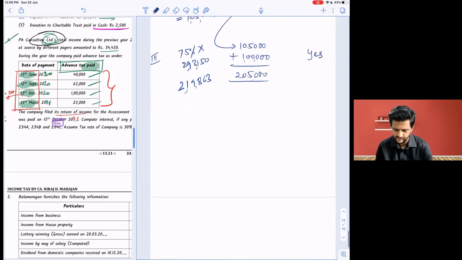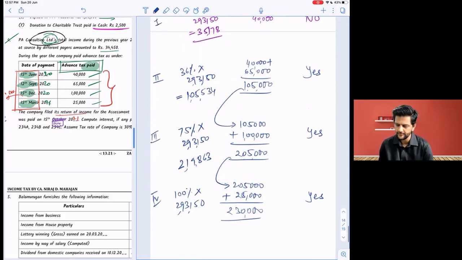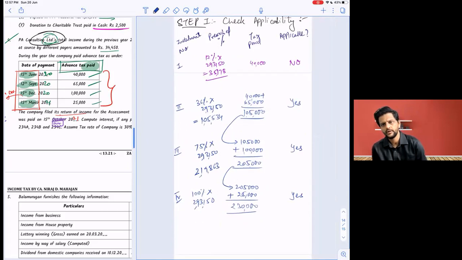Total of 3 figures. And fourth one is obviously 100% of 293,150. And paid is what? 2,05,000, 2 lakh plus 25,000. 230. Shortfall, yes. So 234C will be applicable for 3 categories, not for all 4. 3%, 3% and 1%. Remember or no? Yes. Very good.